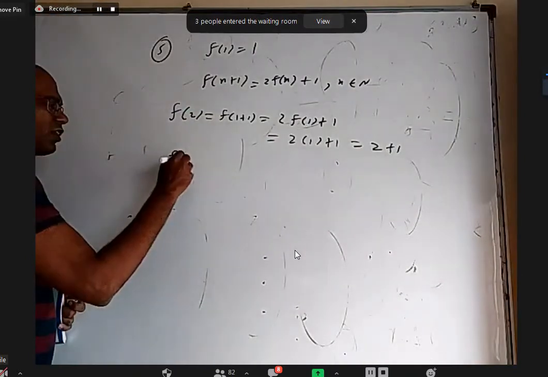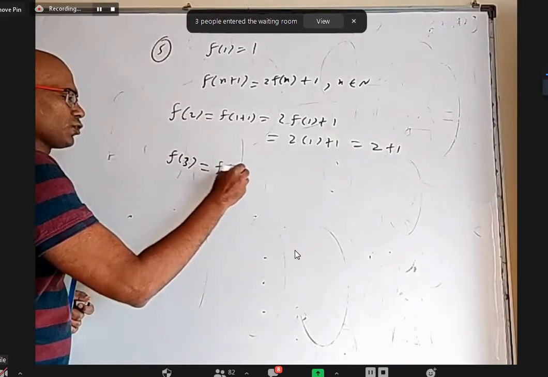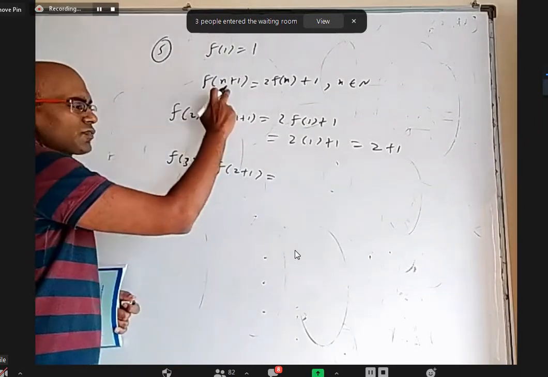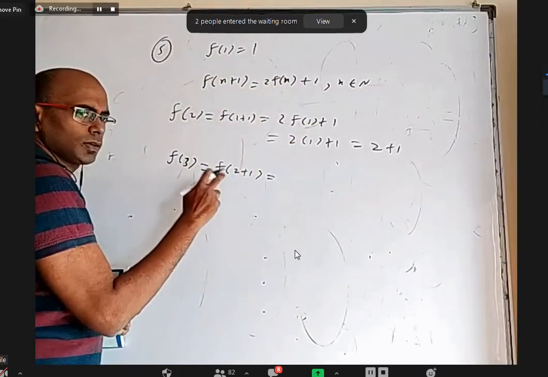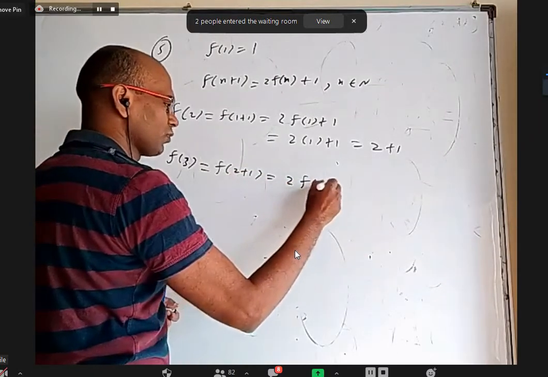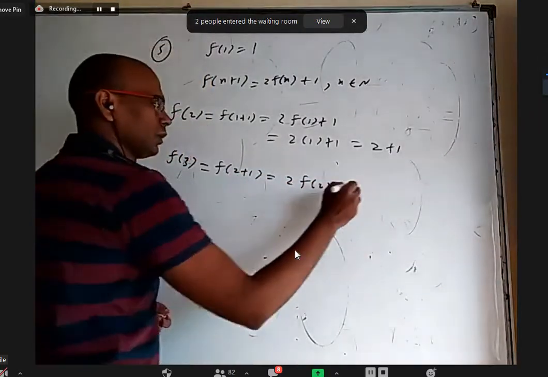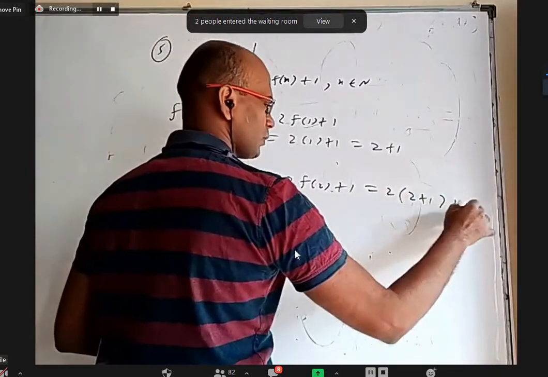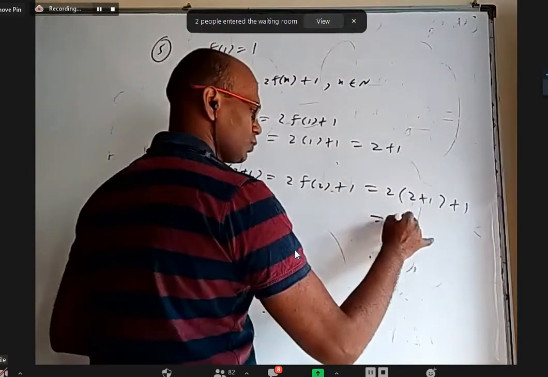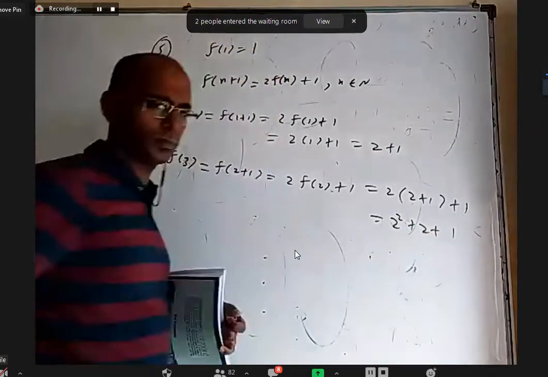If somebody wants f of 3, they can write f of 2 plus 1. According to this formula, f of n plus 1 is 2 times f of n plus 1. Like that, according to this it will be 2 times f of 2 plus 1. But what is f of 2 I got? 2 plus 1 plus 1. When I split it, I'll get 2 square plus 2 plus 1.